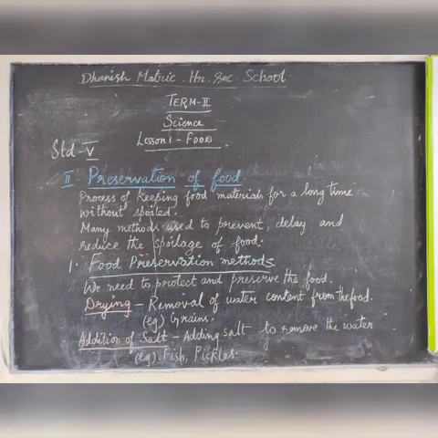Next, preservation of food. The process of keeping the food materials for a long time without getting spoiled is called preservation of food. If we do not preserve the food materials in the right way, they get spoiled. So there are many methods to prevent, delay and reduce the spoilage of food. First, food preservation methods.